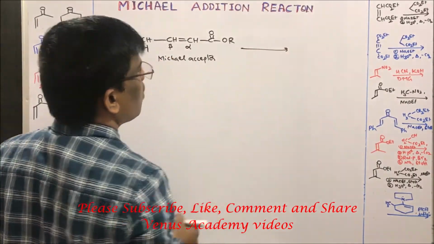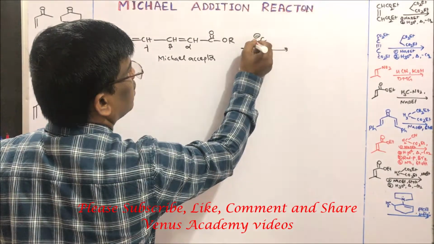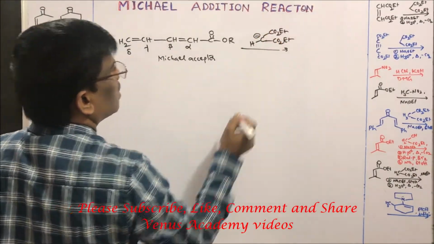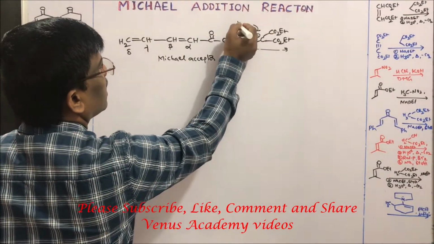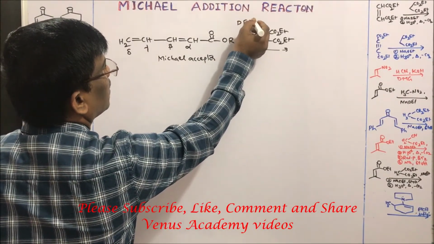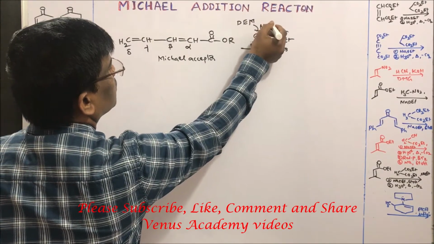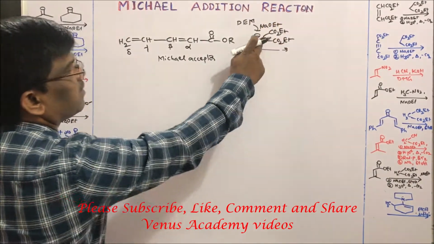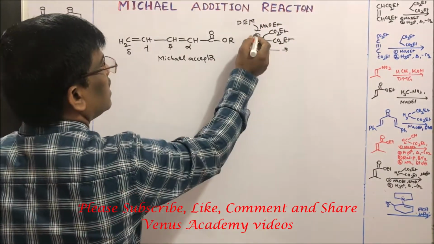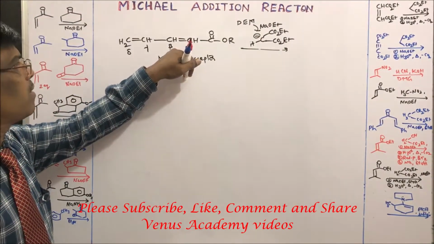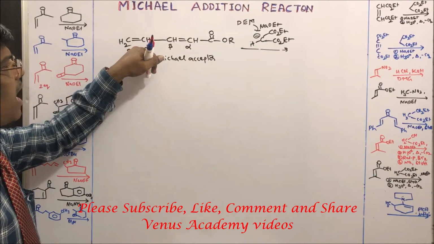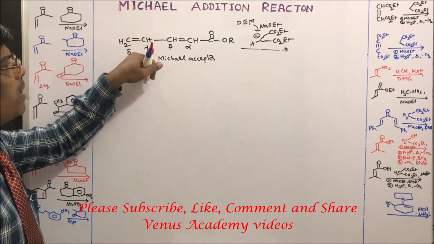When I treat this compound with the Michael donor, diethyl malonate in presence of sodium ethoxide, it is going to give this Michael donor. This Michael donor can add to beta carbon. At the same time, it can add to delta carbon also.